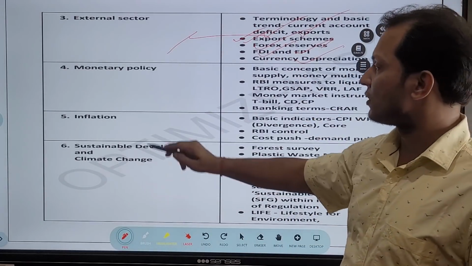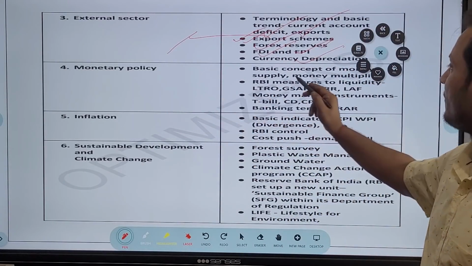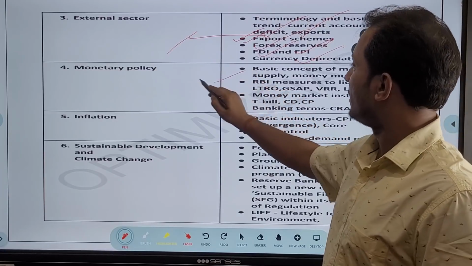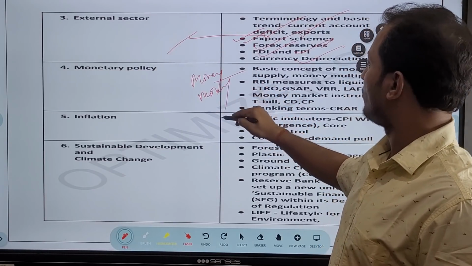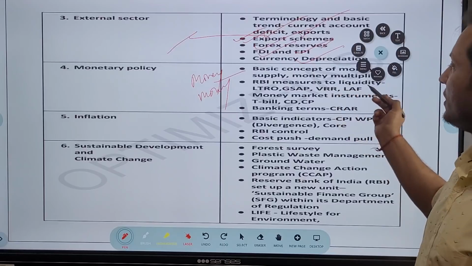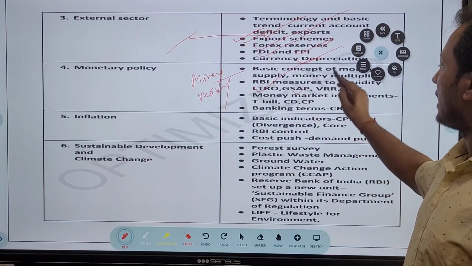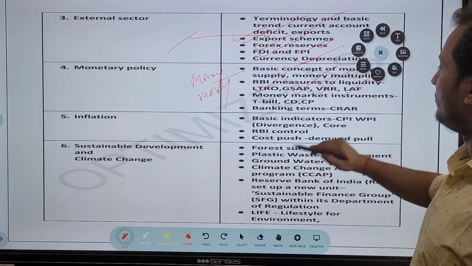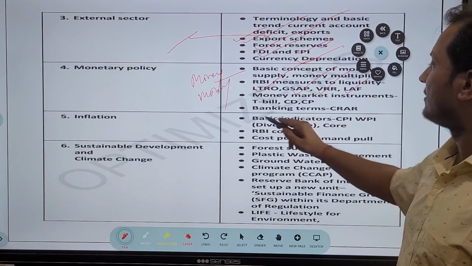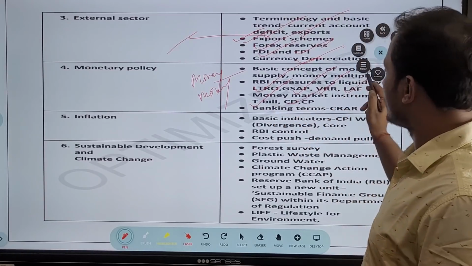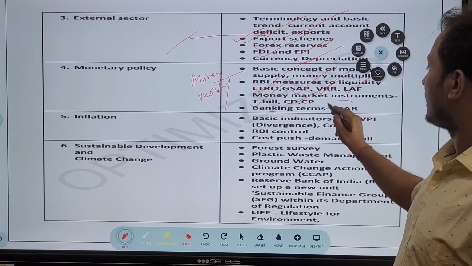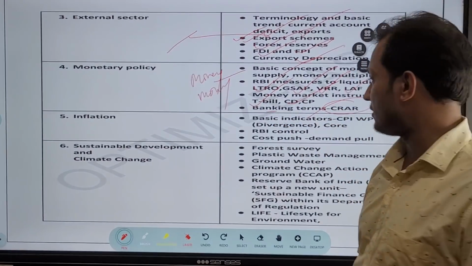So these are again important topics in monetary policy, guys. Again, what are the various concepts of money? Money supply is very important, and RBI measures to control liquidity: LTRO, GSAP, VRR, LAF, very important. Then in the money market, treasury bills and commercial papers are all very important. And then banking terms, CRAR is very important.